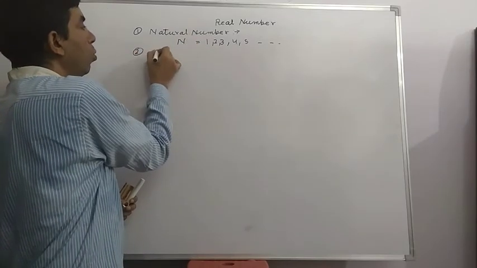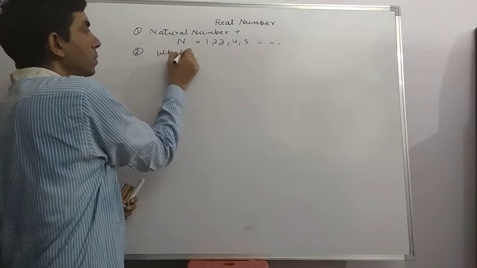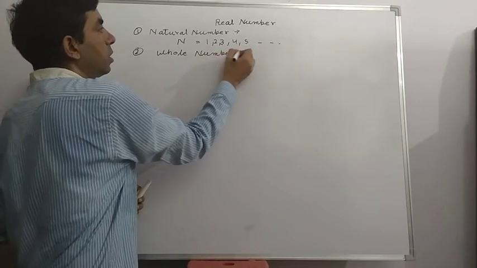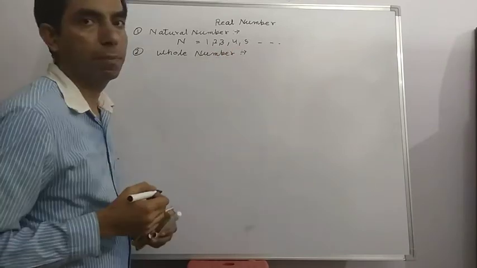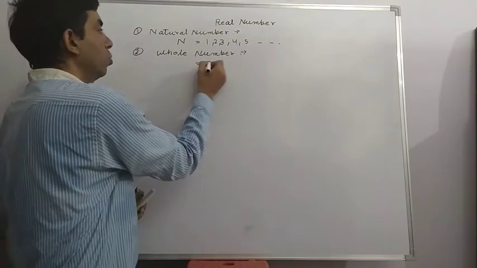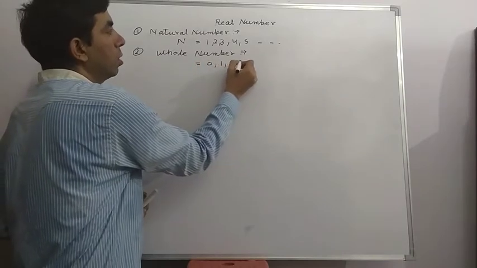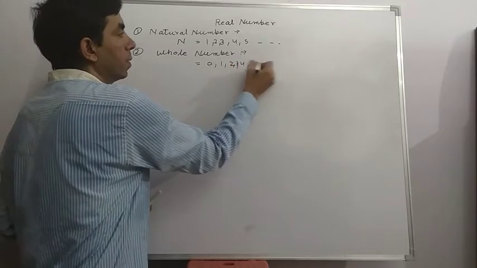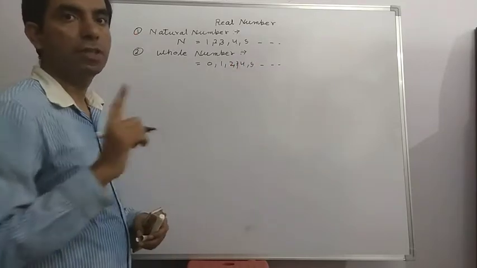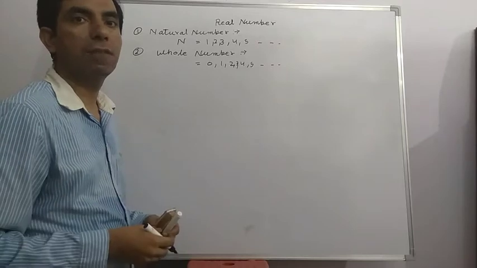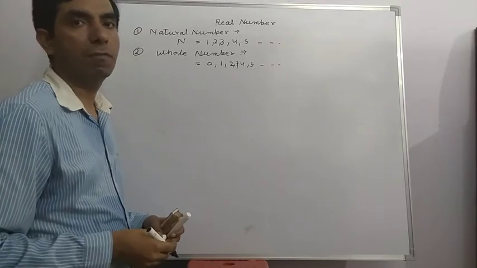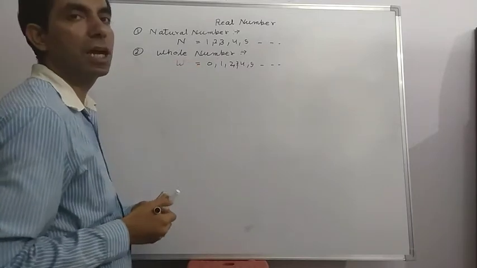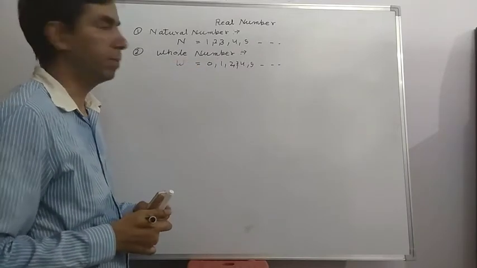And second, whole number. Whole number is the extension of natural number. Means natural number with zero is called whole number. In other words, all counting numbers with zero are called whole numbers. Whole number has an extra element, zero, from natural number.